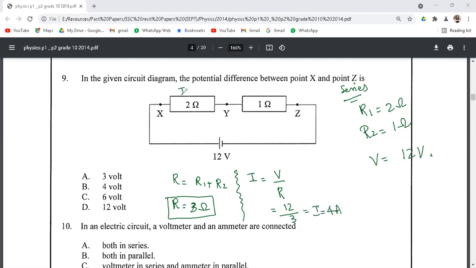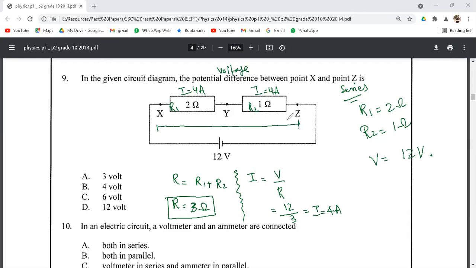So current in this case is 4 ampere, and current in this case is equal to 4 ampere. So this is R1 and this is R2. We have to find the potential difference or voltage between this point X and Z.